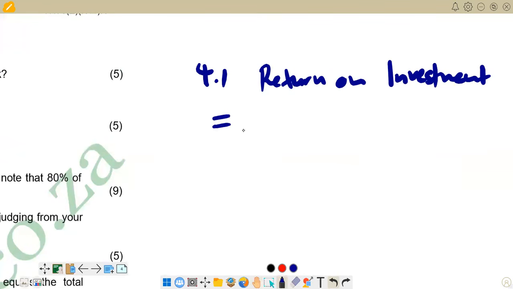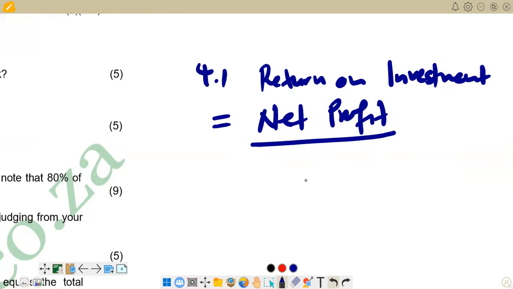On the formula of this indicator or ratio, we are going to say our net profit. The net profit that we have there is becoming the numerator, and then we also have the average owner's equity, which will become our denominator. So if we are having equity of 2 different years, we can add the 2, then we divide by 2 to get the average.